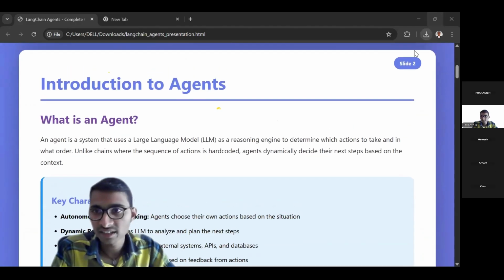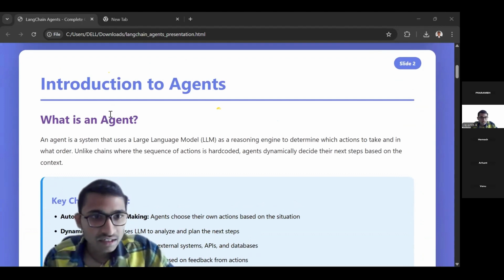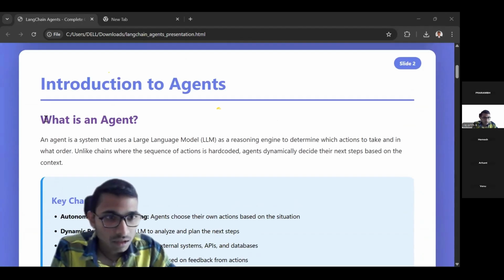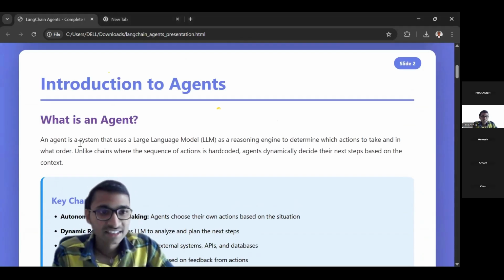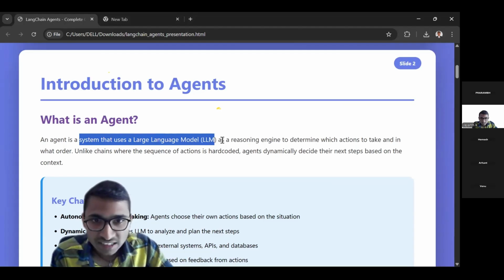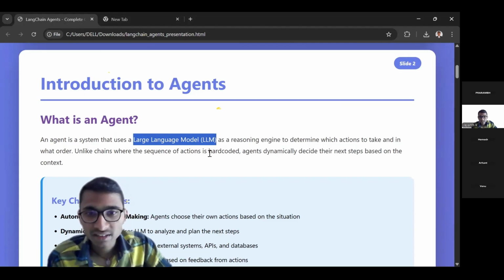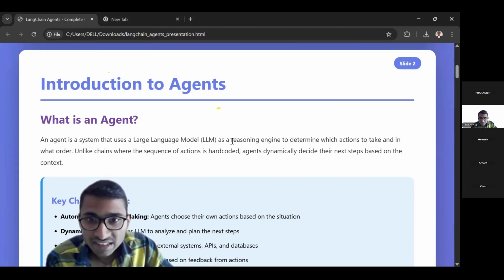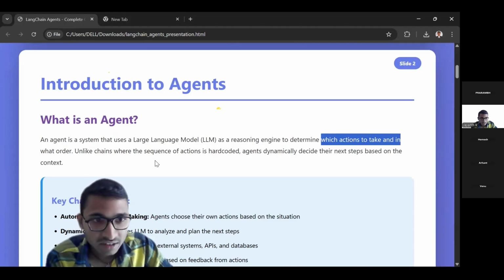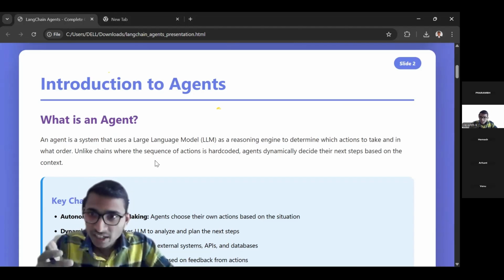What agents are exactly. Now, you can see here, agent. What is an agent? An agent is a system that uses a large language model that we already studied. See, this component we already studied, the LLM, as a reasoning engine. For what? To decide what actions to take, and in what order.